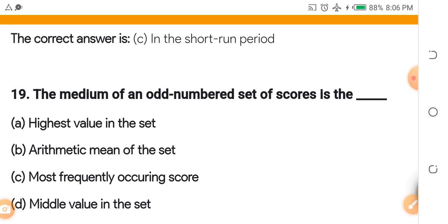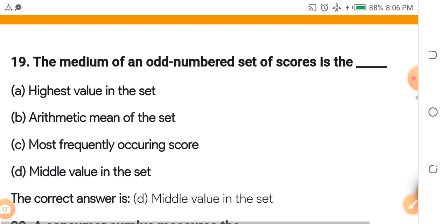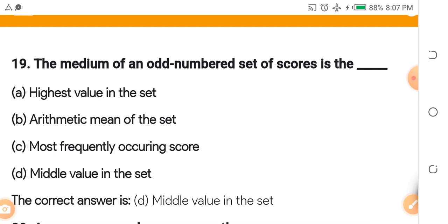B. Arithmetic mean of the set. C. Most frequently occurring scores. D. The middle value in the set. The answer is the middle value in the set. Median is always the middle value. Average is where you add everything and divide by the number of the variables.